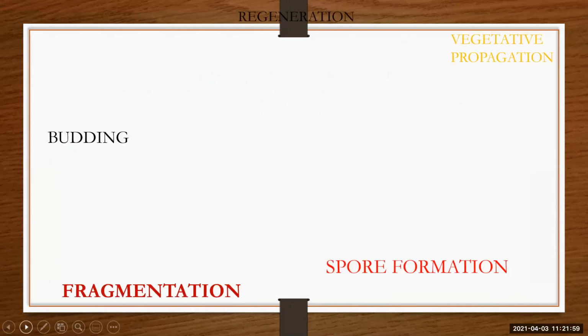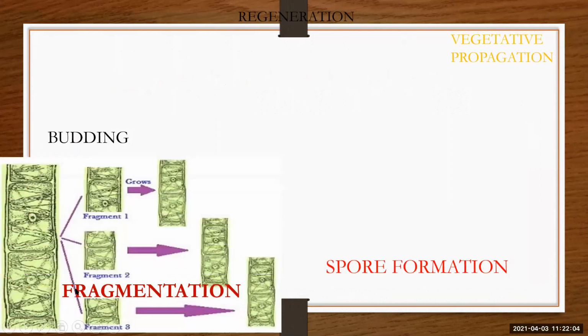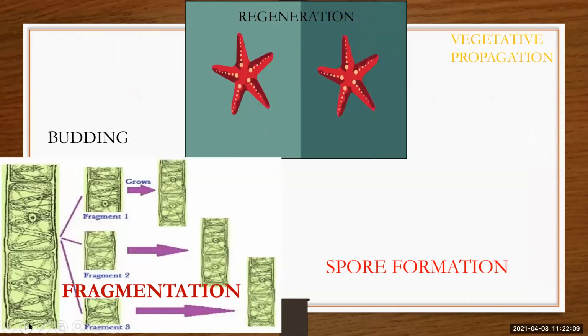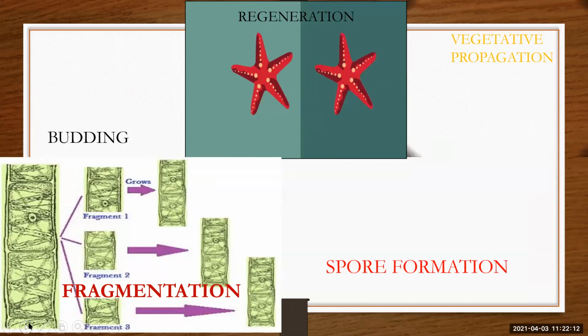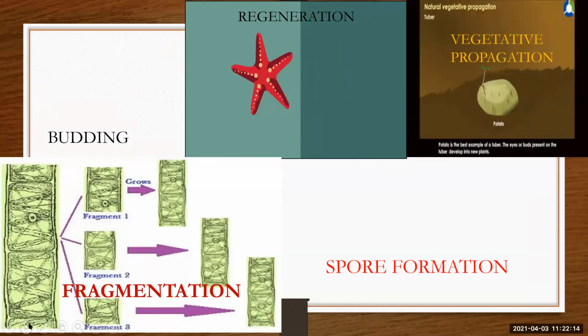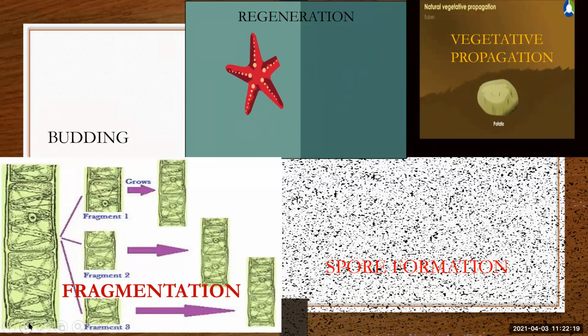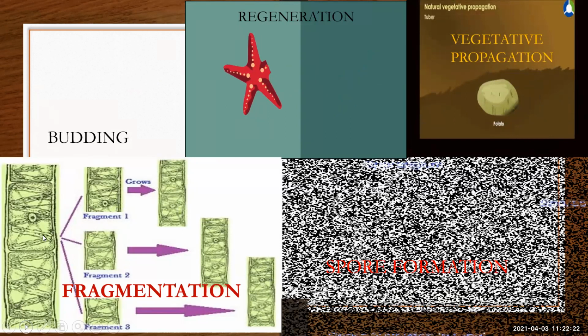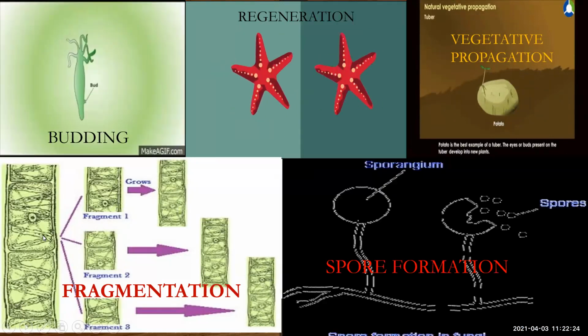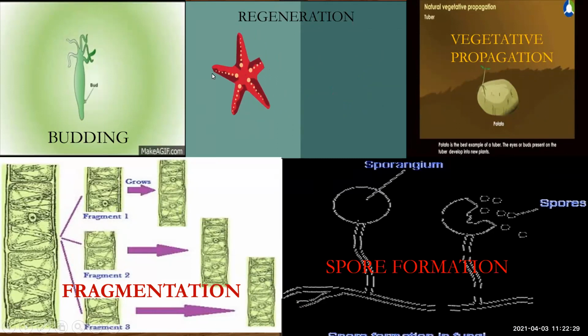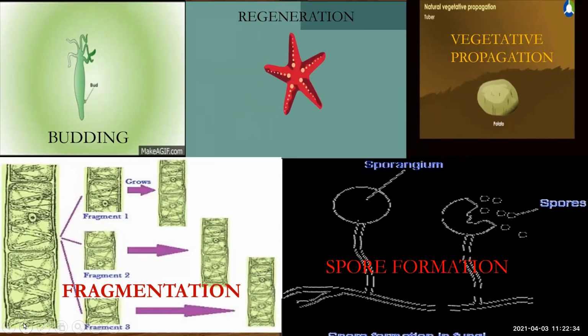Multicellular organisms means they have more than two cells. So fragmentation, regeneration, vegetative propagation, spore formation, and budding. So these are not unicellular organisms, these are multicellular organisms, and they are showing these reproduction types. So asexual reproduction in multicellular organisms.